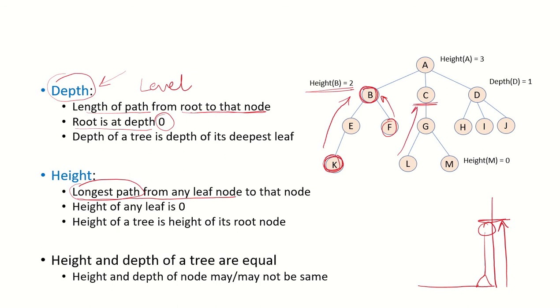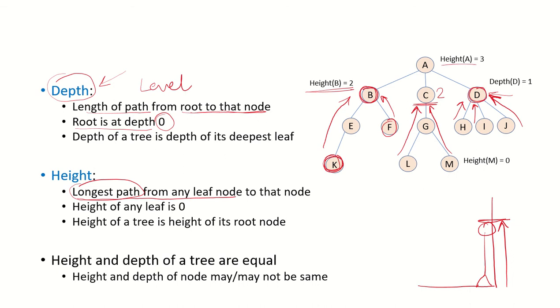Again, from the leaf node, I can go from L and I can go from M also. The length of the path is 2 in both cases, so the height of C is 2. What is the height of node D? It is of length 1. From any of the leaf nodes, if we go to D, the length of the path is 1. So we say that the height of D is 1.